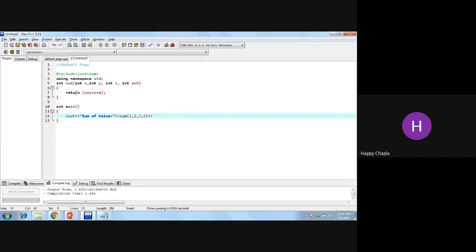Okay, now in the second case, missing last parameter. Okay, so what I will do over here, at the time of calling, I'm passing the value of x, I'm passing the value of y, and passing the value of z also. I don't want to pass the value of my a variable. Right now, what will be the output? We'll see over here. Okay, and return 0.